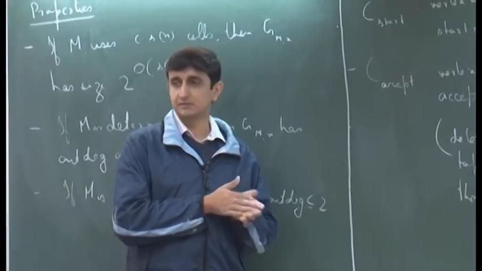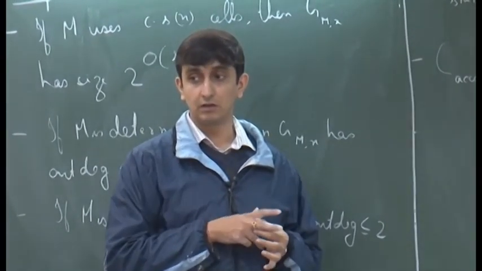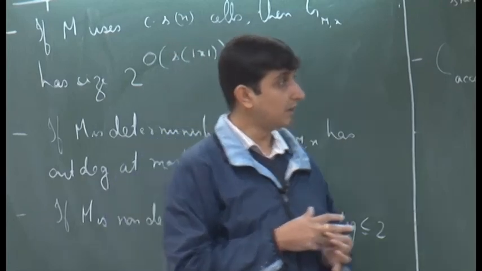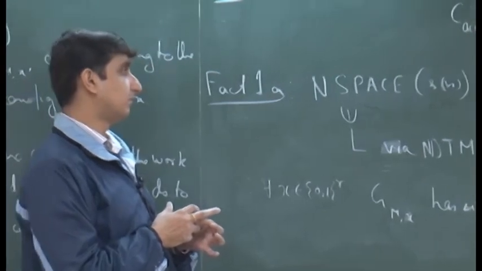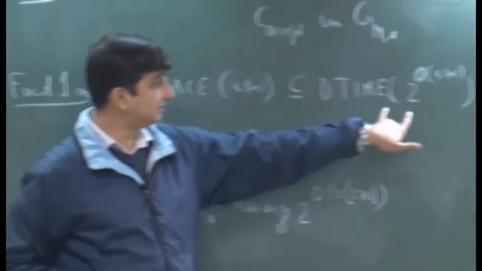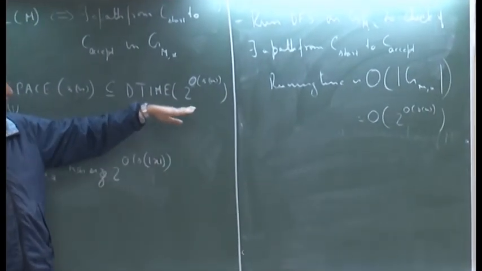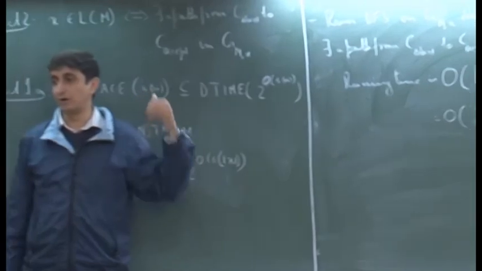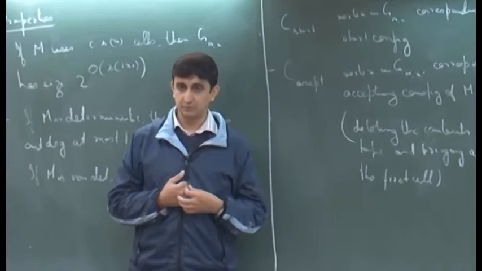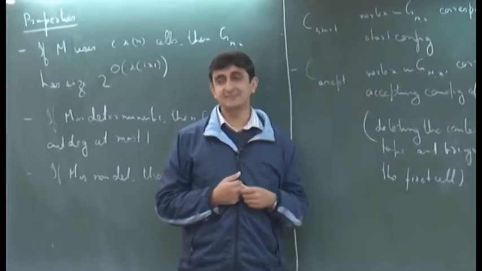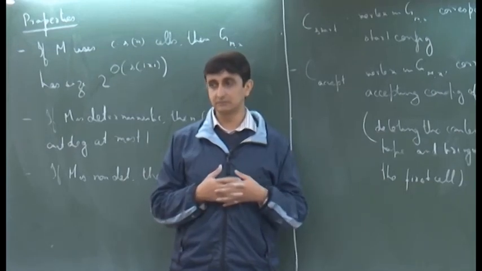Okay. Any questions? Which one? Well, we know that, I mean, there can be problems in this class. So, this problem is not complete for this class. So, there can be other problems in this class for which we do not know an NSPACE(s(n)) algorithm. Okay. So, we are just telling that this problem takes that many steps, but there can be many other problems in that class. Okay. So, we will stop here.